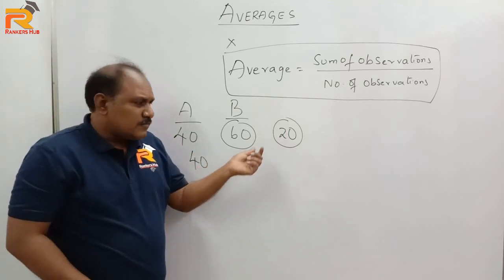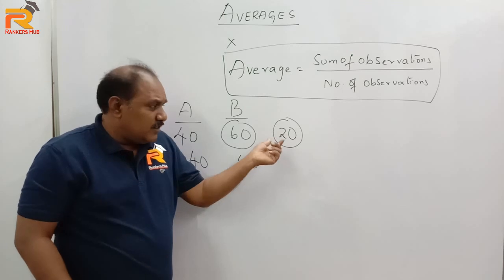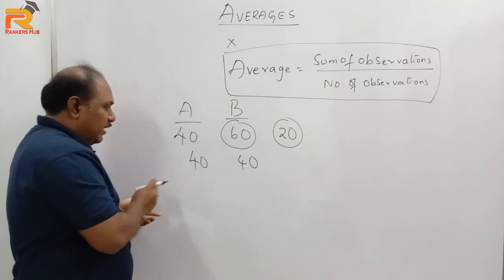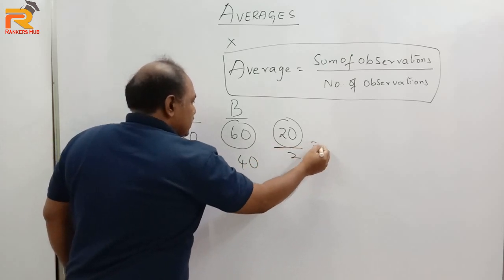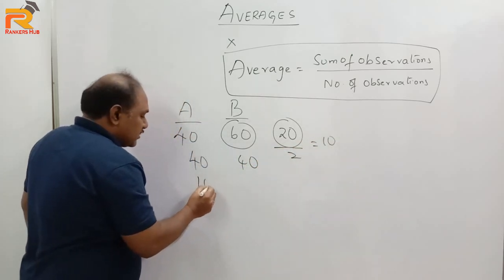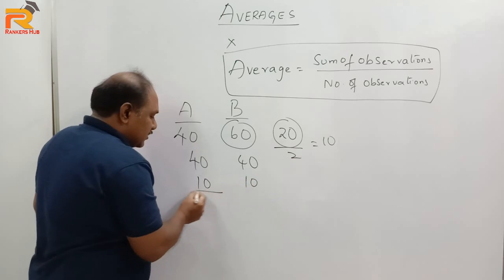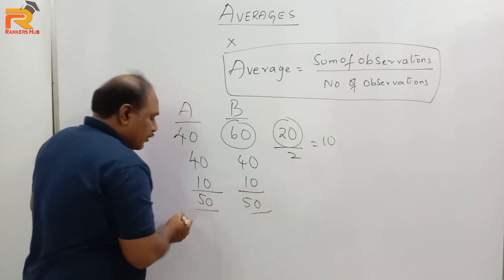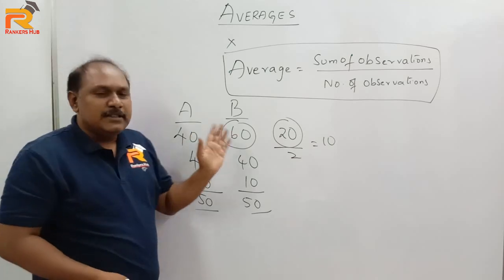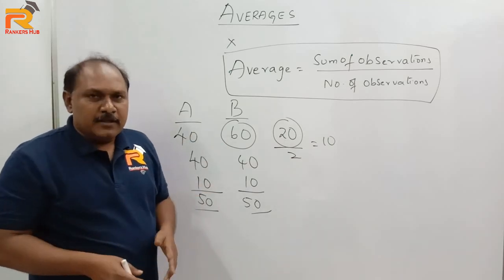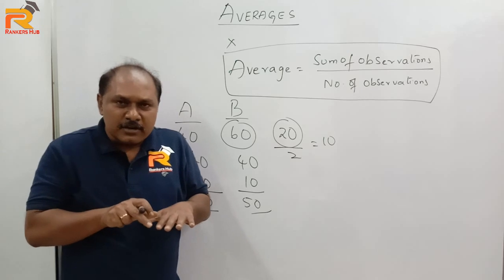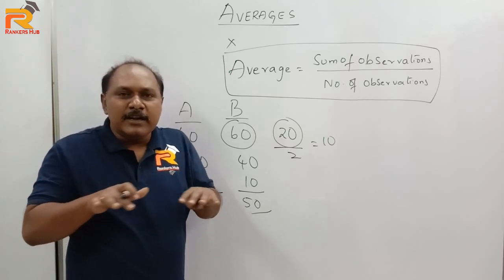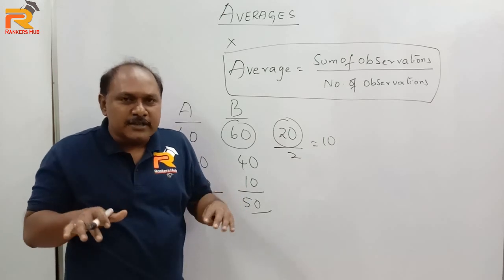Now what should we do with this 20? This 20 you distribute equally among A and B. So by 2 it is 10. So A gets 10 rupees, B gets 10 rupees. Now you can see here A has 50 rupees, B has 50 rupees. So the average money present with A and B is 50. So clearly you might have understood what we mean by average. Average is nothing but equal distribution or uniform distribution.